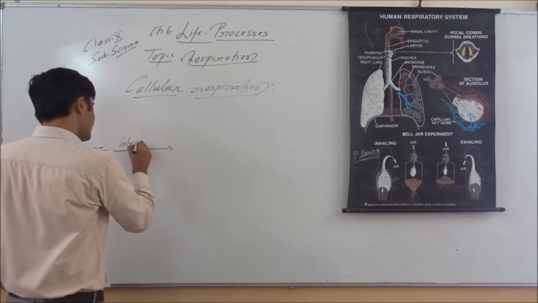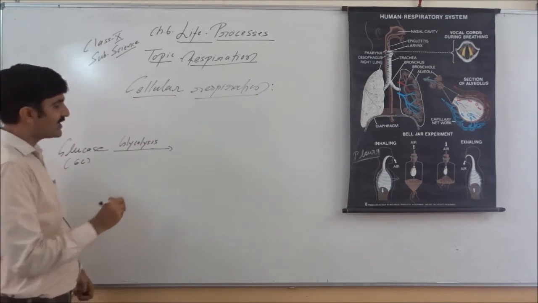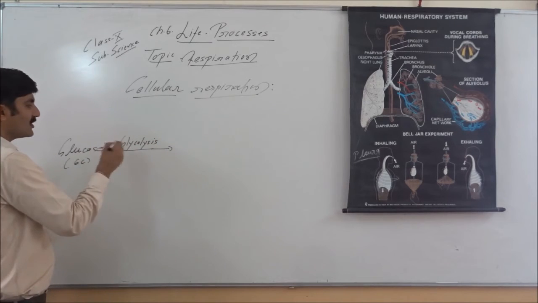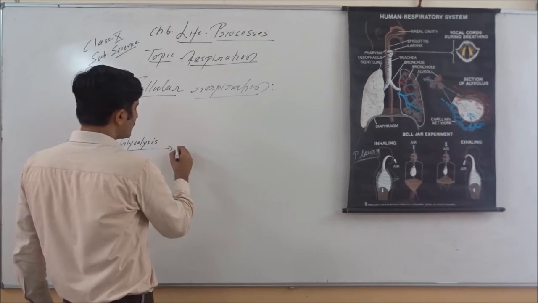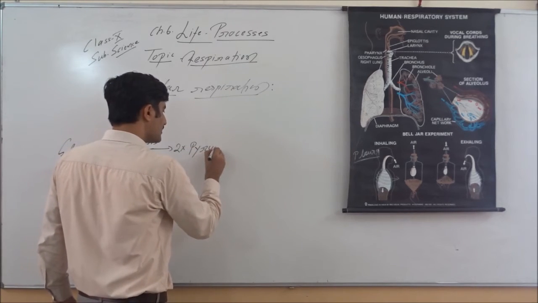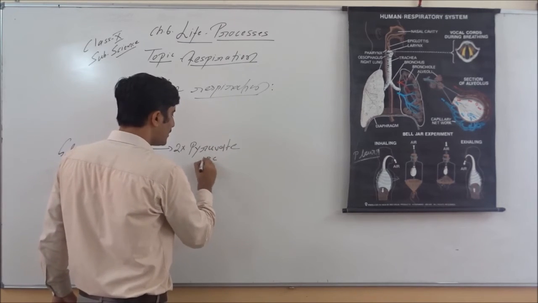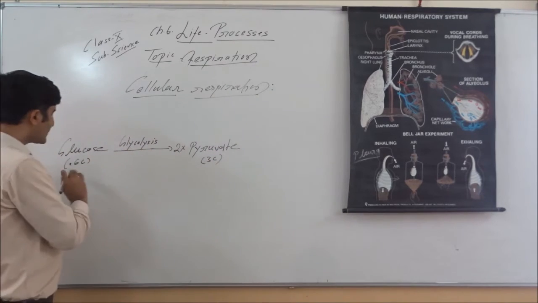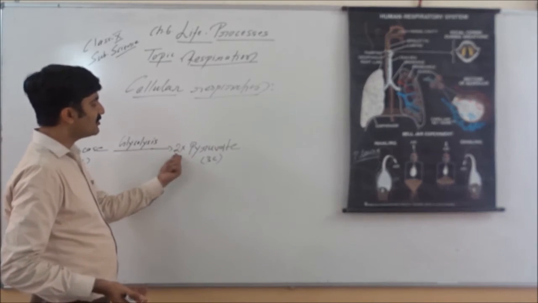Please remember, glycolysis. Glyco means glucose, lysis means breakdown. So in first step, glucose undergoes the breakdown, and this breakdown leads to formation of 2 molecules of 3 carbon pyruvate, also known as pyruvic acid.